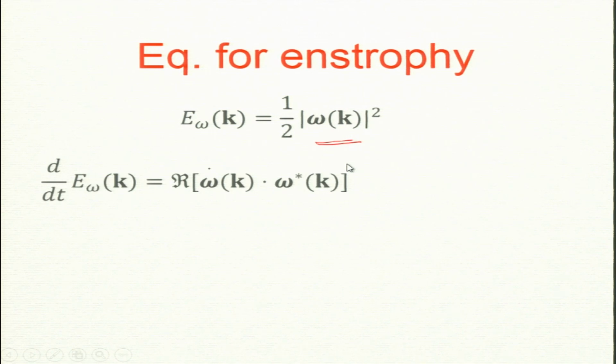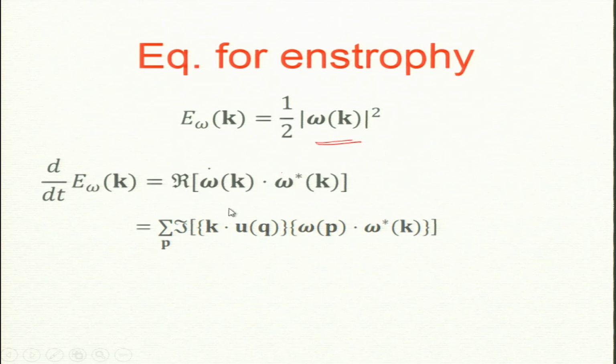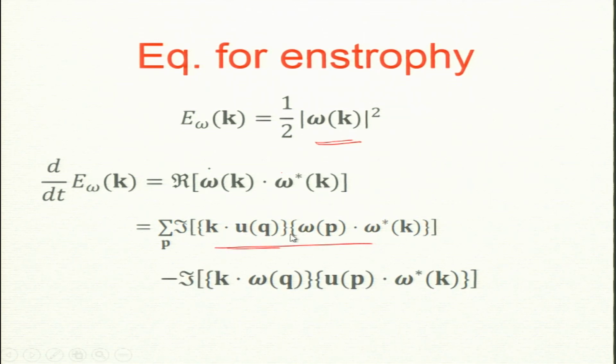Now, we can write down the time derivative of this. So, take d by dt of this, and in fact, you should do it there, but it is exactly the same, so you do not need to do it twice, and replace omega dot by what we derived in the second slide. So, we get this form. There should be one more, yeah. So, there should be two of them: k dot u q, omega p, omega. If you see the structure, there is the omega dot omega product here, and here the u dot omega product.